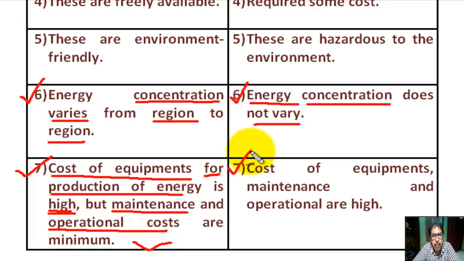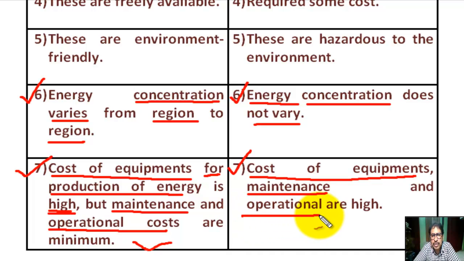Number seven, for non-renewable sources of energy, here cost of equipment, maintenance and operational costs are high. Cost of equipment is high, cost of maintenance is high, cost of operation is high. Okay.